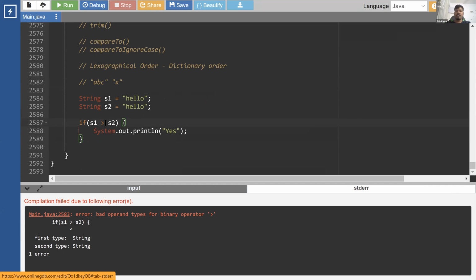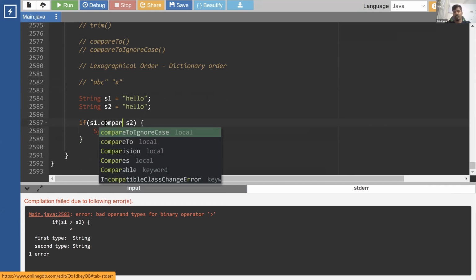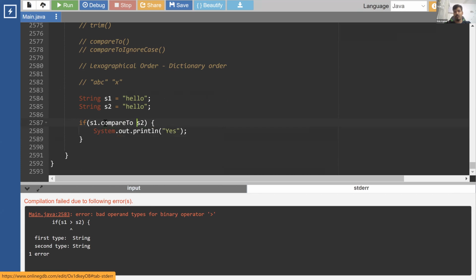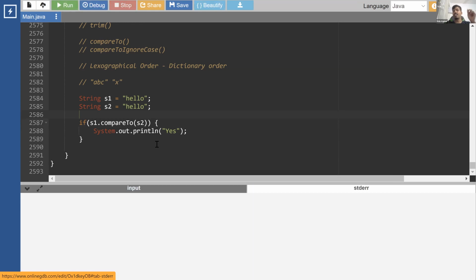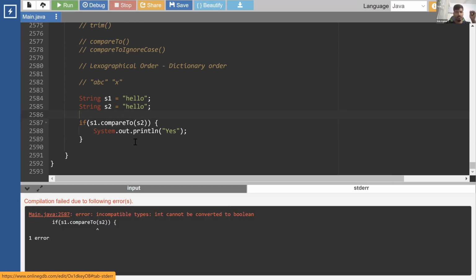Okay. Now let's check whether it is greater. So how does this work? We can use a compareTo function. There is an inbuilt function compareTo, which checks whether this is in the order or not. The return value is actually tricky over here. Again, you don't get a true or false value, but if you actually run it, you'll get an integer value, whether it is 0, 1.